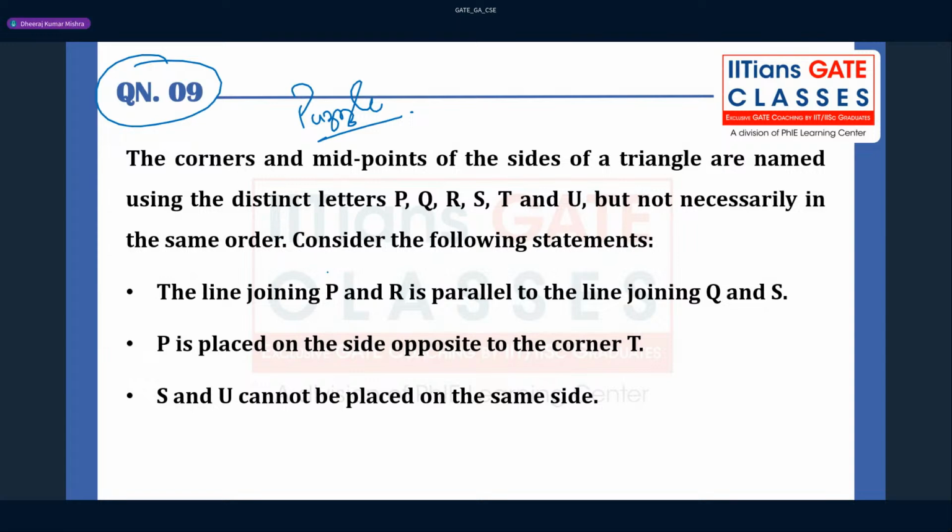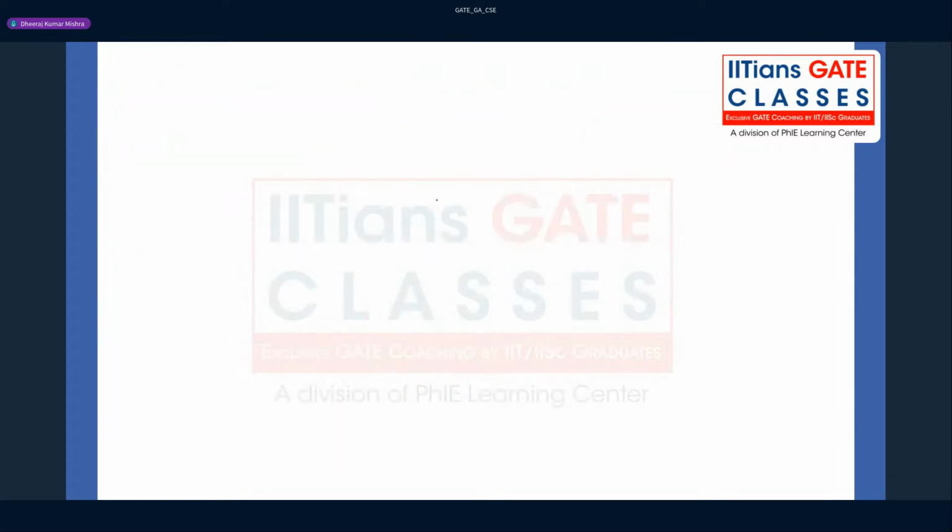What will be the answer to this? Please tell me first. So the corner and the midpoint of the side are named using distinct letters. You just get the triangle, as long as they have given the polygon named is a triangle. So you start solving this and we'll see this.